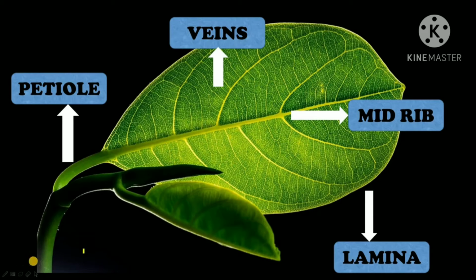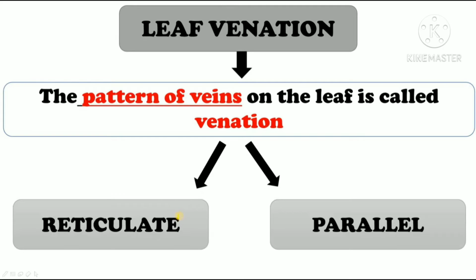Alright? Okay. So now you have understood the different parts of the leaf. This broad green part is called the leaf lamina. Now this is the midrib. These are the veins. And this is the petiole, the part with which the leaf is attached to the stem. Now the veins also make a pattern on the leaf and this is called venation.